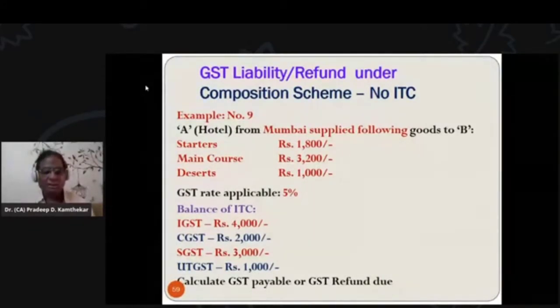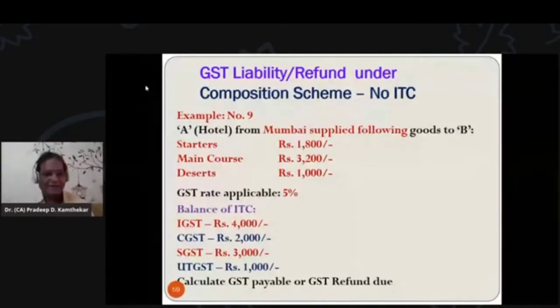And I told you, in case of composition scheme, what is there? Number one, concessional rate of GST is there, 5 or 6%. Number two, 50-50% share is there in that GST: 50% of the central government in the name of CGST, and 50% share of the concerned state government in the name of SGST, or if it is union territory, then 50% in the name of UTGST. Beyond that, in composition scheme, no input tax credit is available.